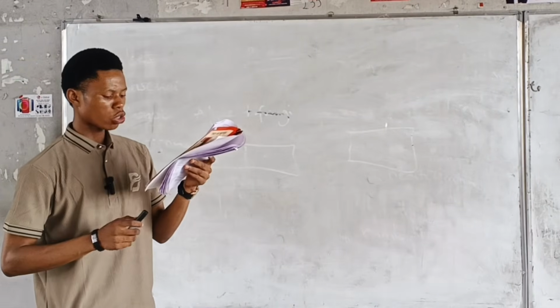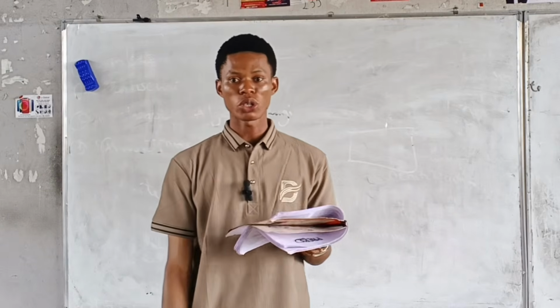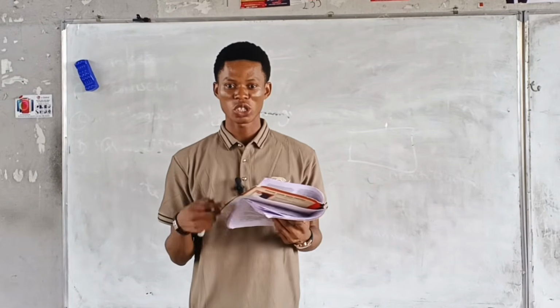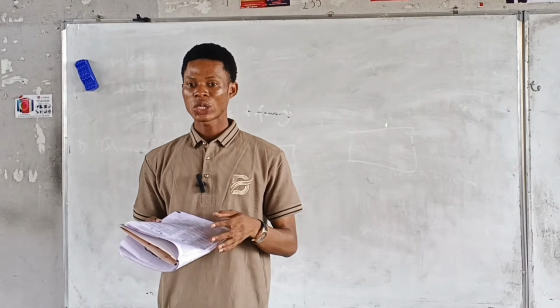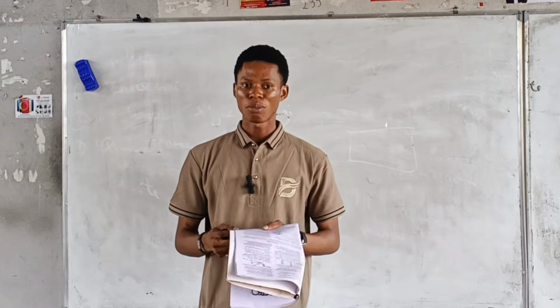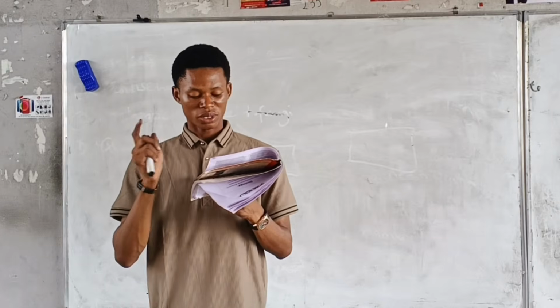The question says secondary succession is much faster than primary succession because dash. Remember, secondary succession takes place where there was already vegetation, right? It's like an abandoned farmland. But primary succession is starting life afresh, starting life from scratch.